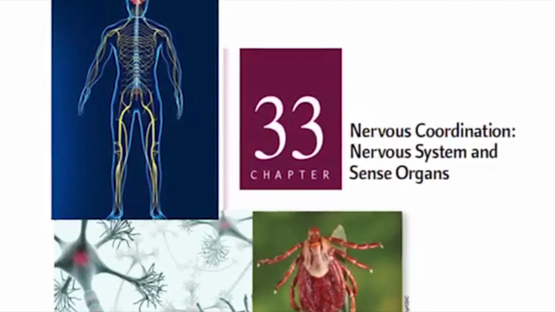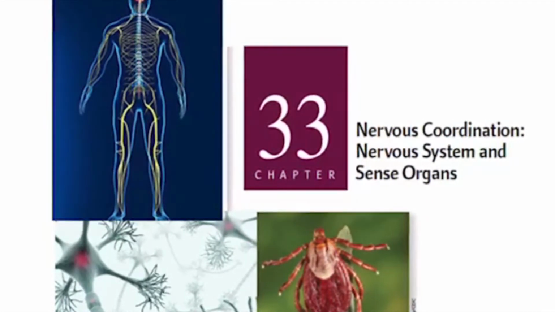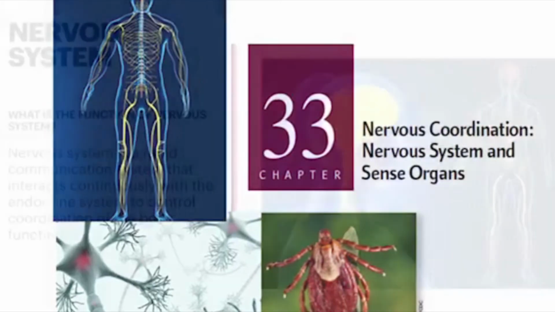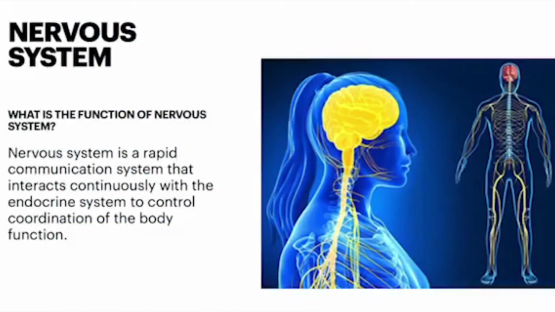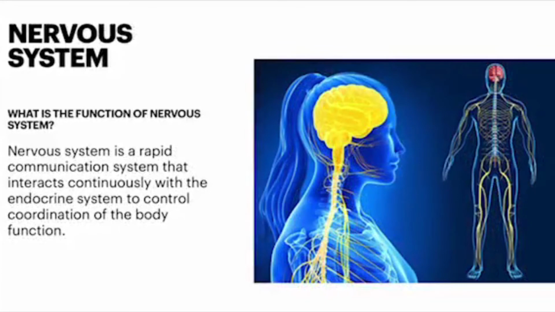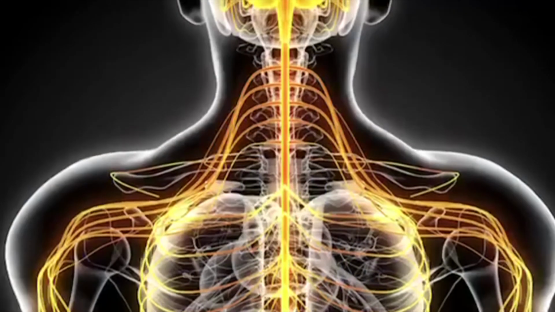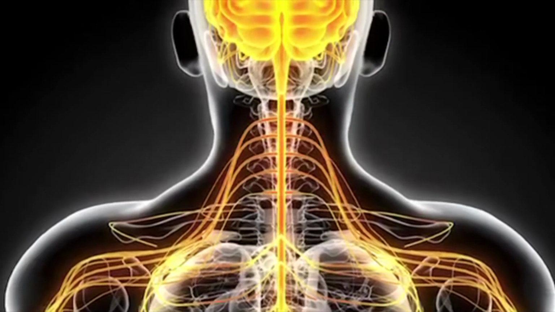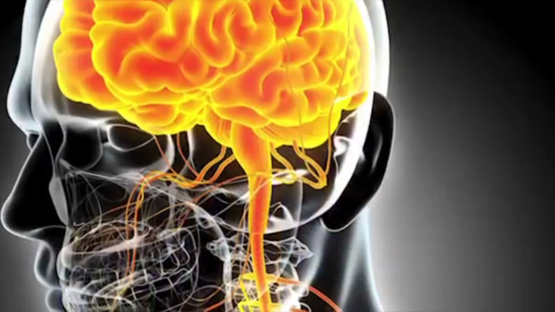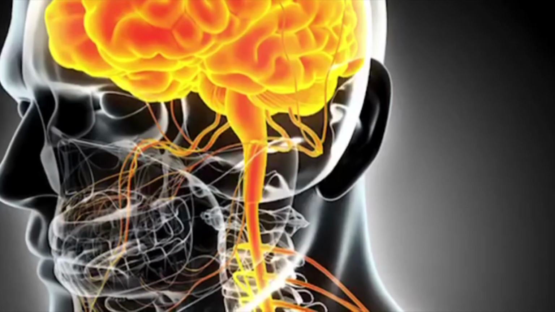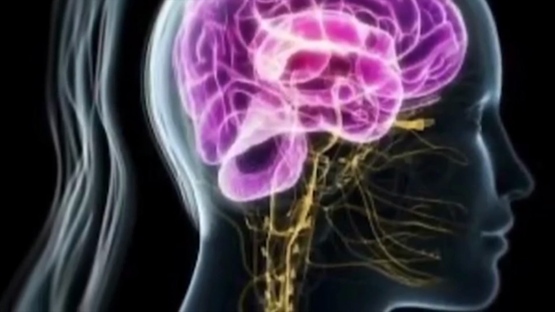This discussion covers the whole chapter 33, which is all about the nervous system and sense organs. Before we go over the nerve signals, we must first know the function of the nervous system. So what is the function of the nervous system? The nervous system is a rapid communication system that interacts continuously with the endocrine system to control coordination of the body functions. The nervous system is one of the unique organs in our body that enables the body to respond and adapt to the changes both inside and out.